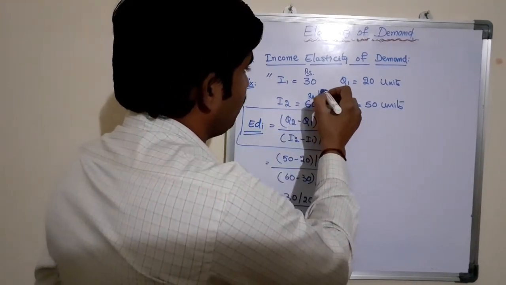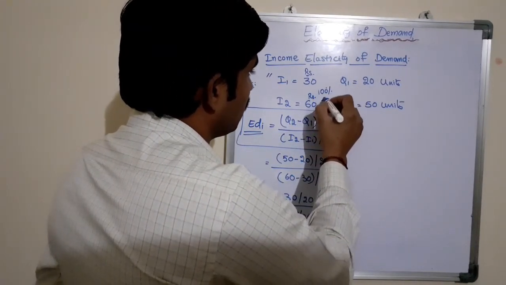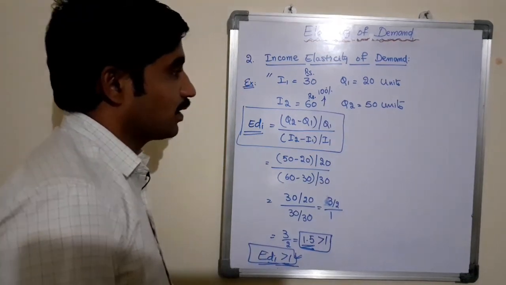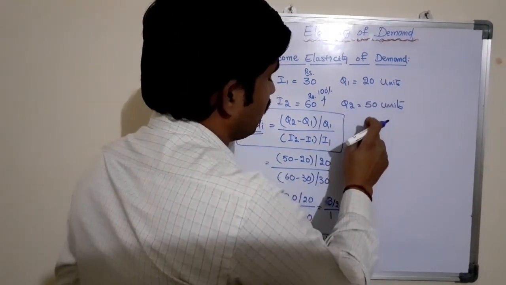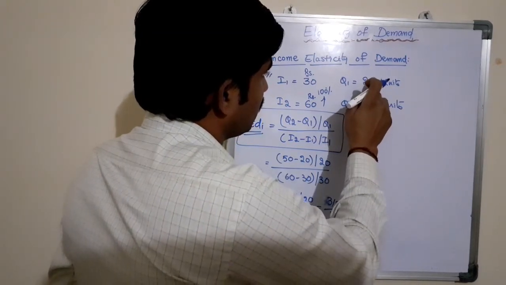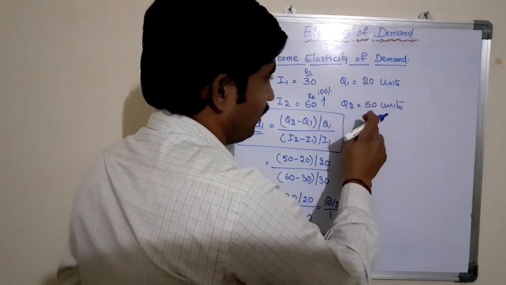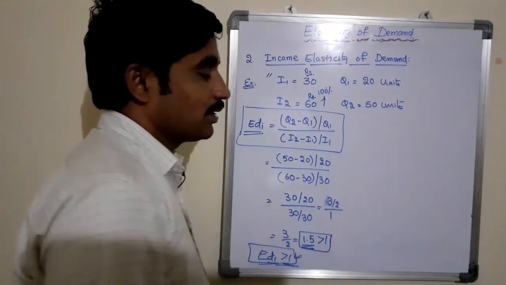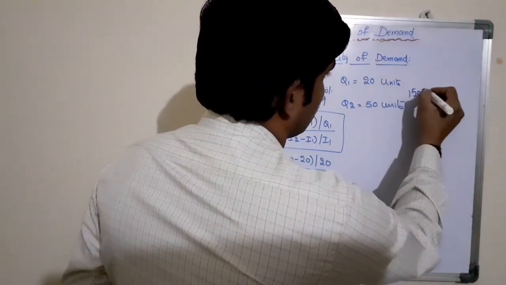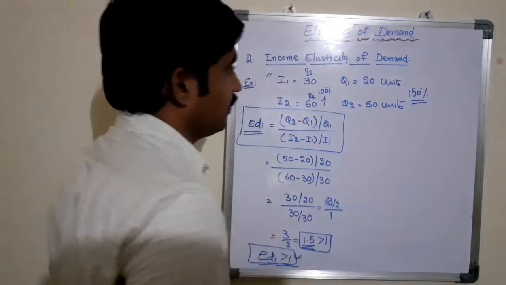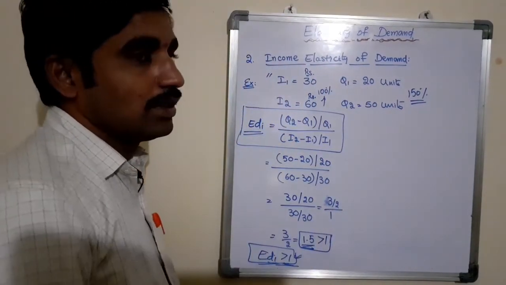Here 100% increase in the income level of the consumers, where the quantity demand of the product is increasing from 20 to 50, that is more than 100%, approximately 150% of the quantity demand is increasing.